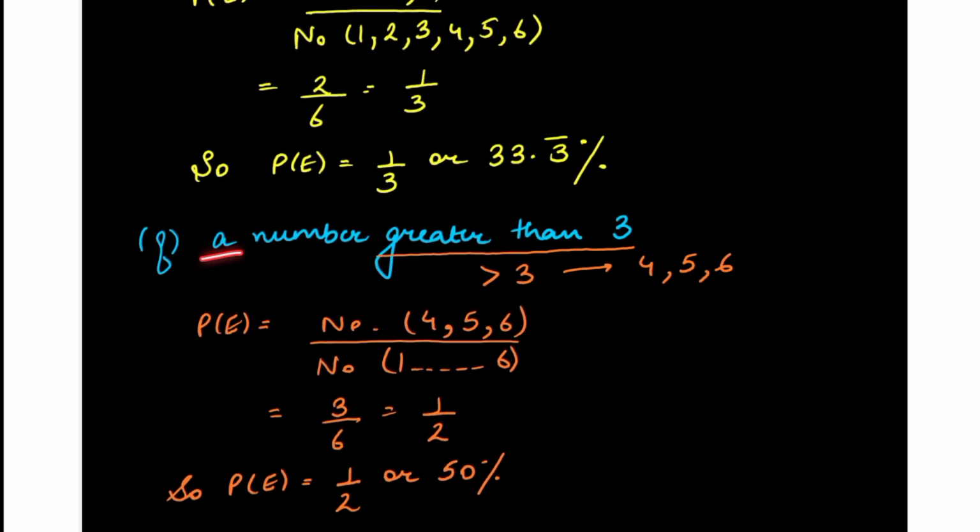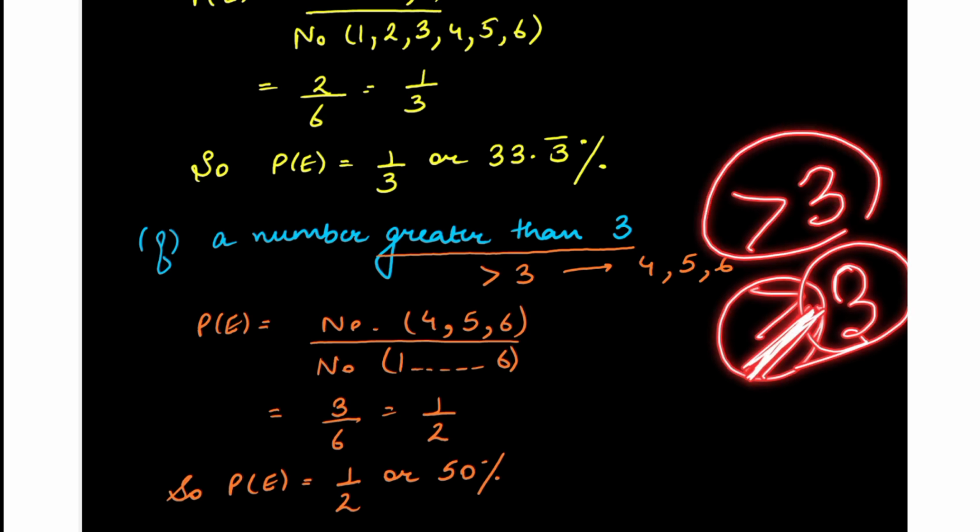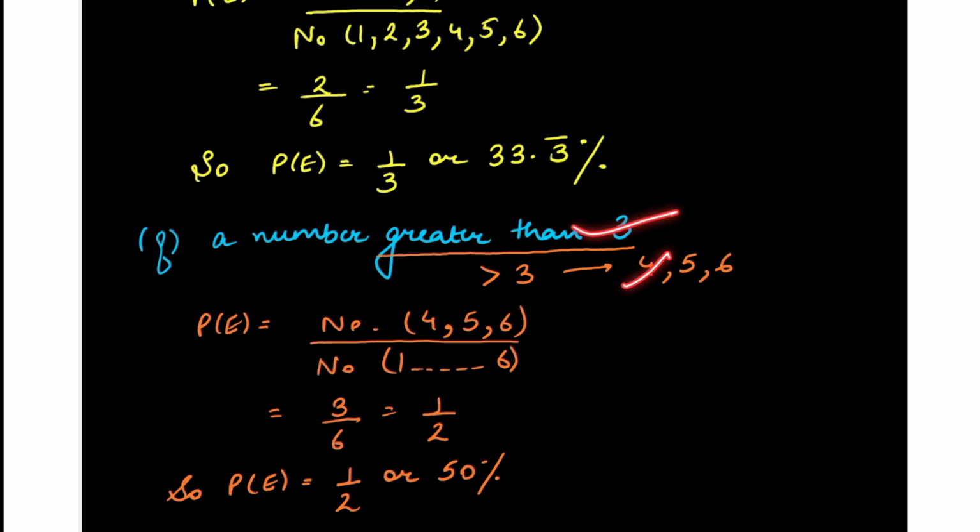Next, a number greater than 3. What are the numbers greater than 3? Greater than, not greater than or equal to. Greater than is this sign, greater than or equal to is this sign. When this sign is there, if 3 is here, then we will include 3. But since the equal line is not there, only this is the case. So we will not include 3. So what are the numbers that are greater than 3? 4, 5, 6. So favorable outcomes 3, total 6, 1 by 2, that is 50% chances of getting a number greater than 3.